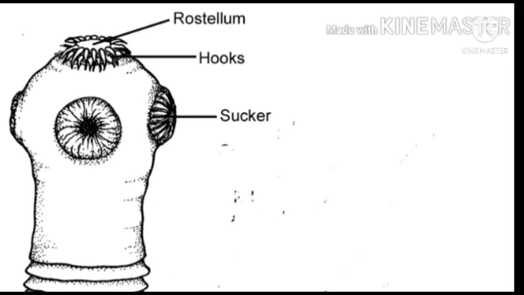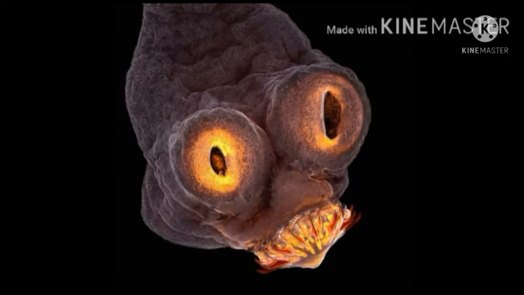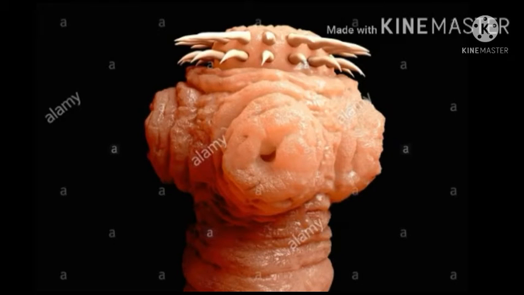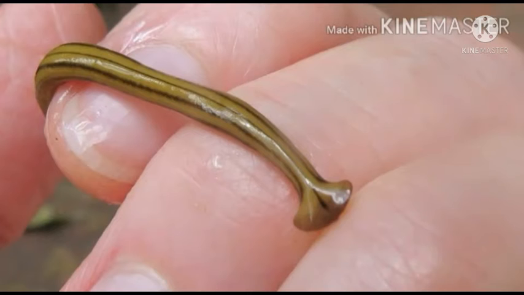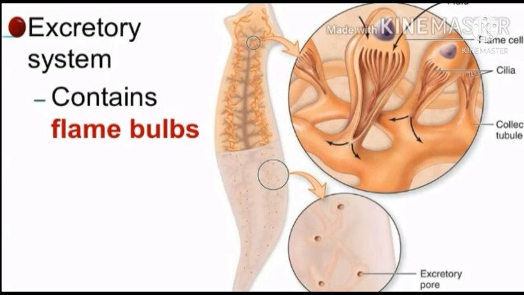Hooks and suckers are present in the parasitic forms and serve as organs of attachment. Some of the parasitic flatworms absorb nutrients directly from the host through their body surface. Specialized excretory cells called flame cells help in osmoregulation and excretion.